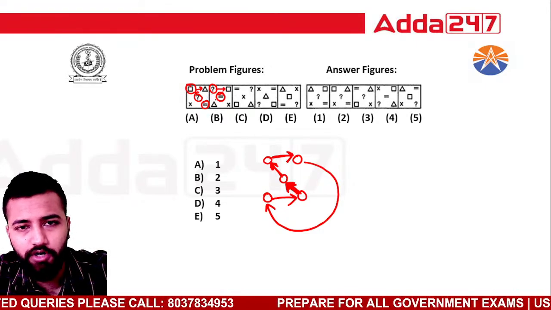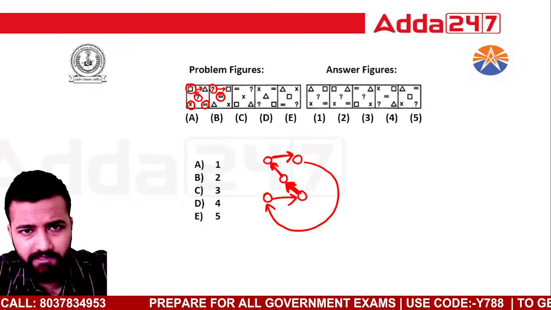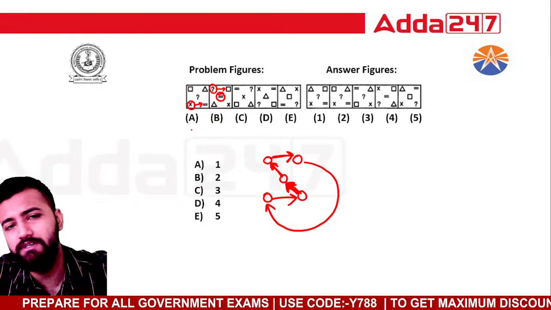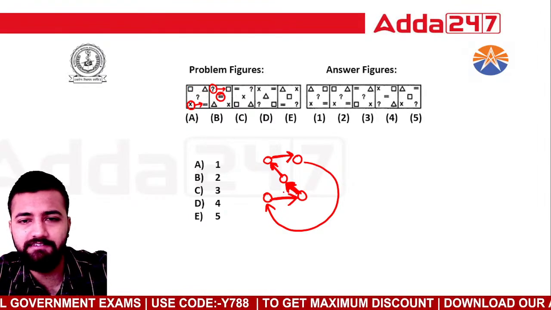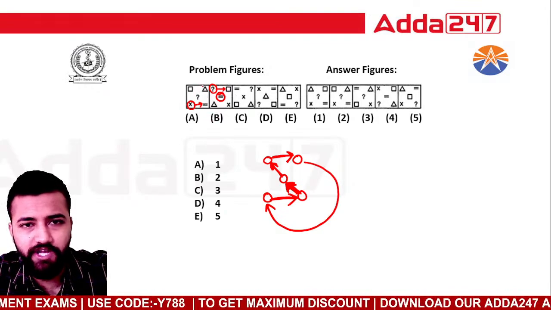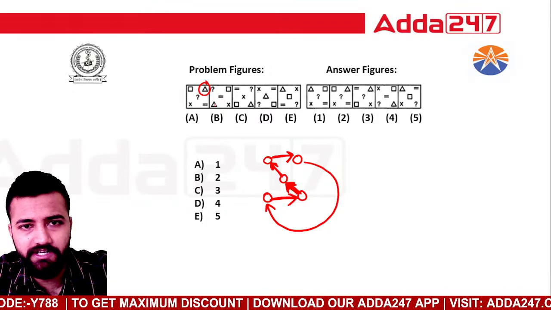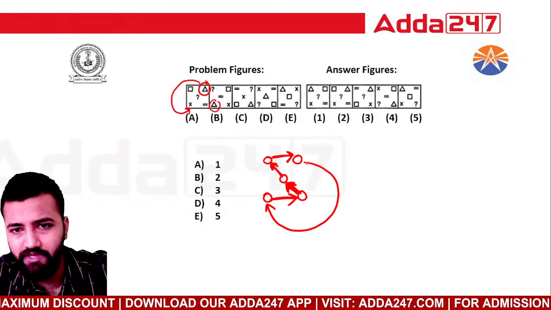Similarly, at the bottom, this particular element x, into, has shifted to this particular position, so that's why I have drawn this arrow. And lastly, see this triangle. It was here and now suddenly it has come here, that means it has taken this position. So that's why I have drawn this bigger arrow.